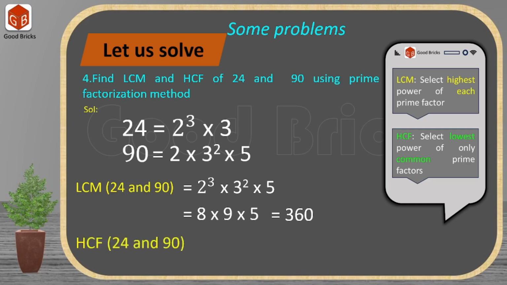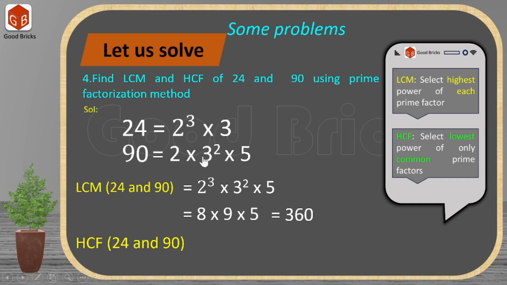Now again I am giving a few seconds of time to calculate HCF of 24 and 90. Hope you have already entered, and now you please pay attention. See here we have the clue. To find HCF, what we have to do? We have to select the lowest power of only common prime factors. Only common prime factors, not all prime factors. So 2 is the common prime factor, 3 is the common prime factor.